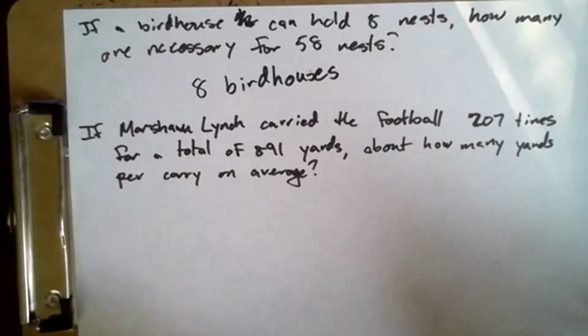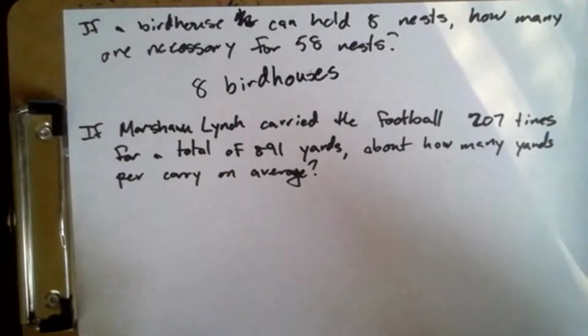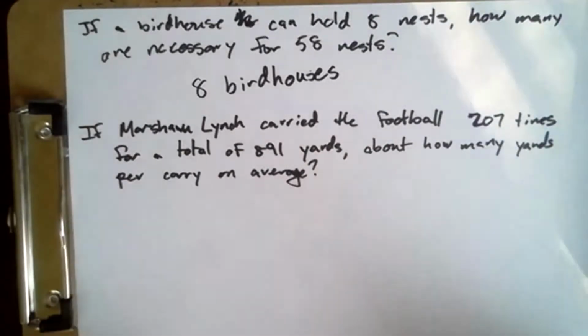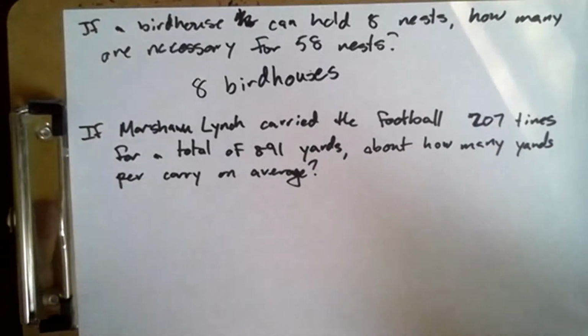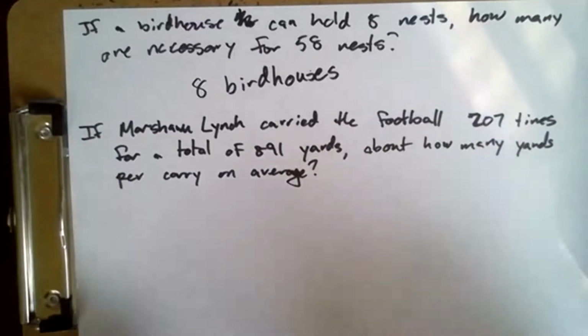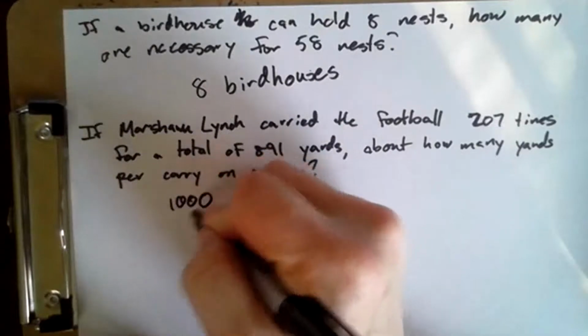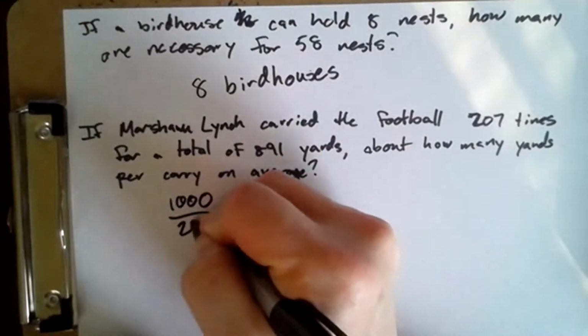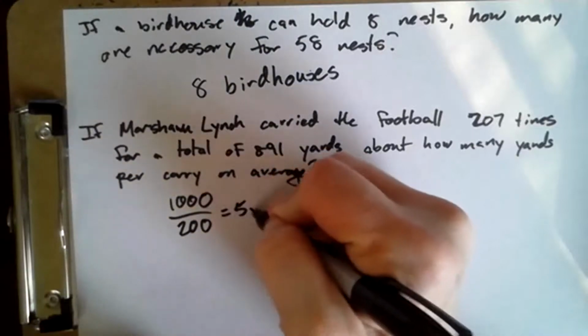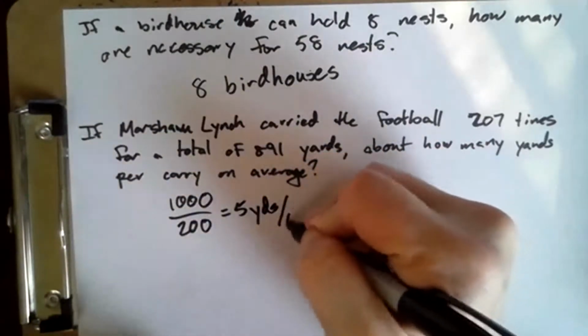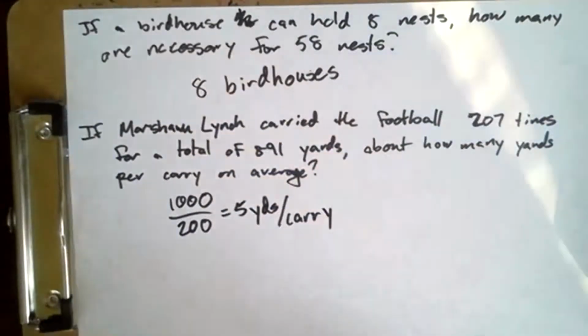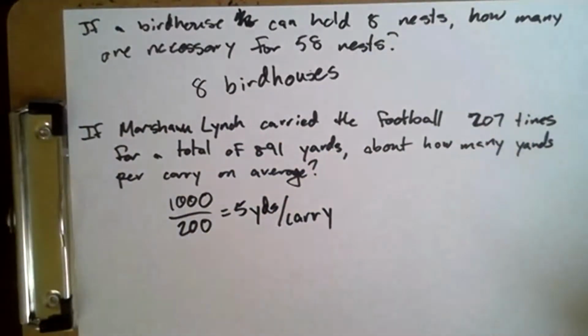If Marshawn Lynch carried the football 207 times for a total of 891 yards, about how many yards per carry on average? So we can round 207 to about 200, and we can round up 891 yards to 1,000. Dividing 1,000 by 200, we get about 5 yards per carry. That's it for that page. Let's move on to the next.